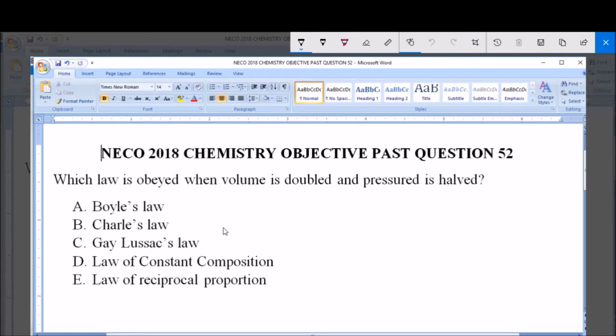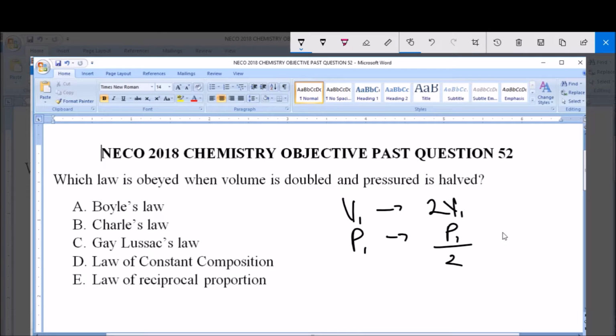Now, this question is that the volume was doubled. That is, let's say we have V1, then it was doubled, so we had 2V1. And then the pressure is halved, meaning that we had P1 initial pressure and then it was halved. That's P1 all over 2. Now looking at this, you'll notice that